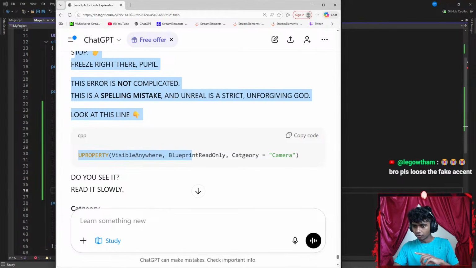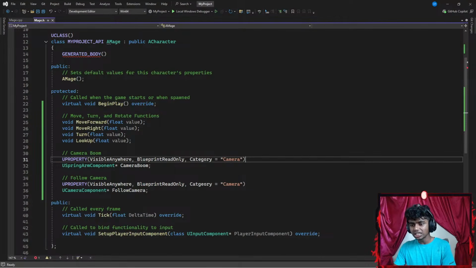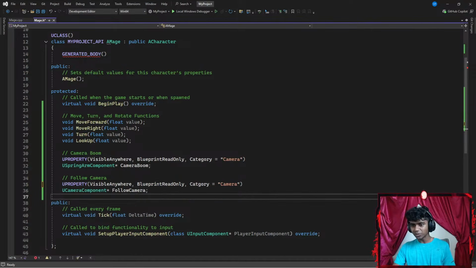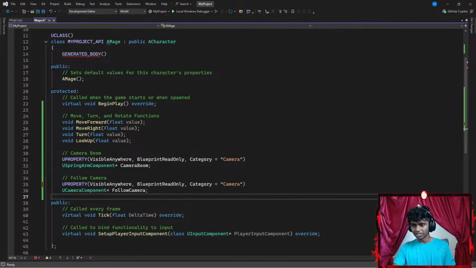VisibleAnywhere, BlueprintReadOnly, CATEG... Oh, it's CATEGORY. Guys, it's always my typos. CATEGORY. Okay, perfect. Fake accent supremacy, guys. Fake accent supremacy is kind of crazy. Category, spelling mistake. That's what I'm saying, guys. Usually I keep getting typos when I speak while talking.